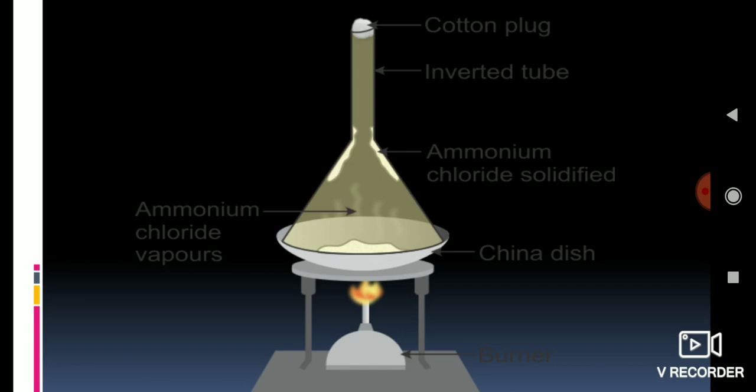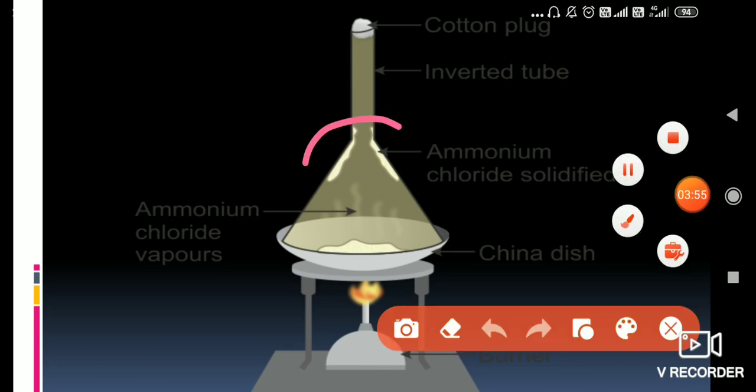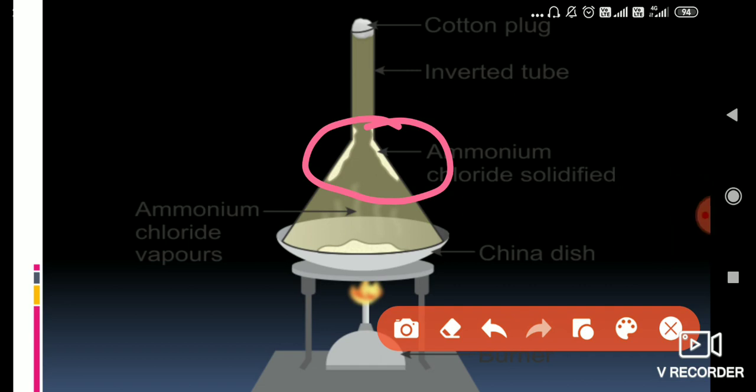As soon as the vapor rises, it changes from the vapor, or gaseous state, to the solid state. Here, on the neck of the funnel, you can see that ammonium chloride has solidified and collected. So from the solid state it changed to the gaseous state, and directly from the gaseous state it changed into the solid state. This process of conversion from solid directly to gaseous state without coming to the liquid state is considered the sublimation process. Hope you all understand the sublimation process.